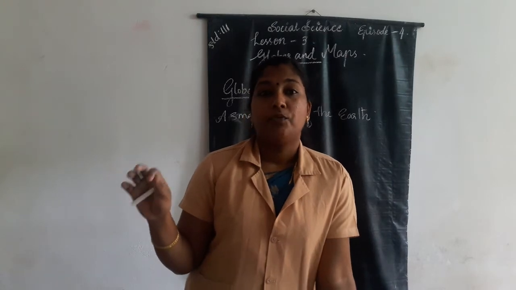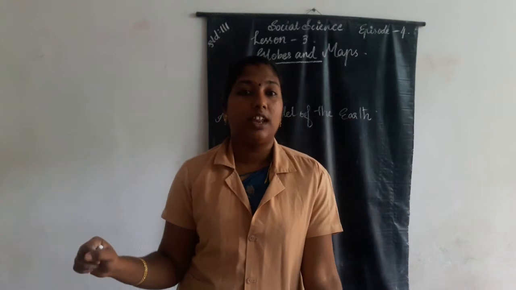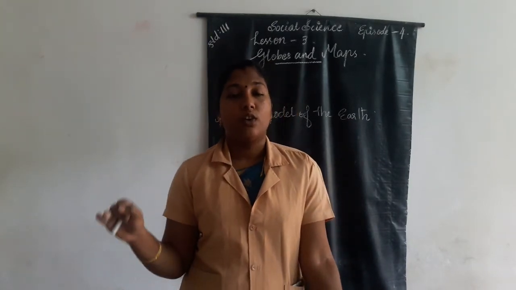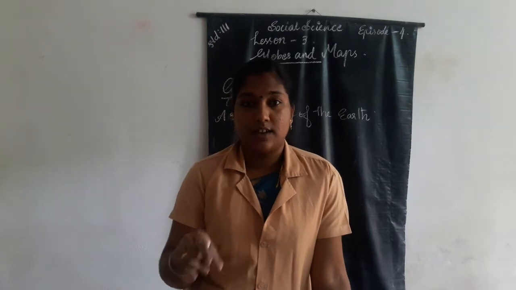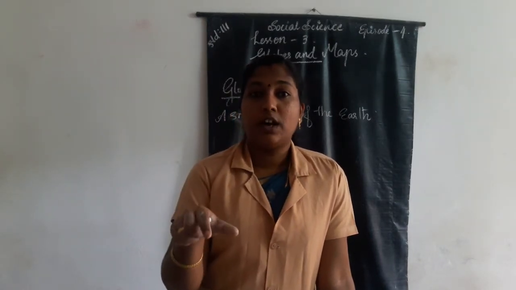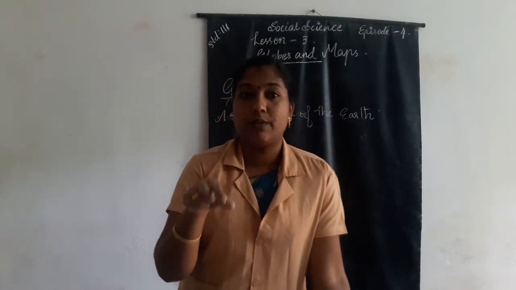Which are they? Asia, Europe, Africa, South America, North America, Australia and Antarctica. These are the 7 continents present on our Earth's surface. These continents are also represented on our globe.